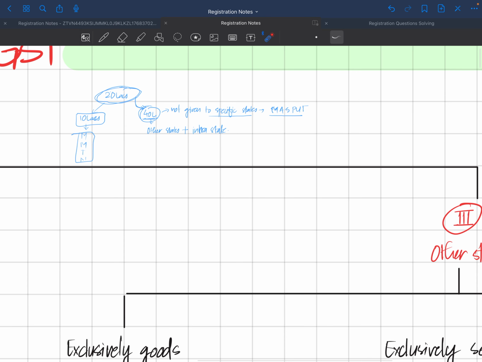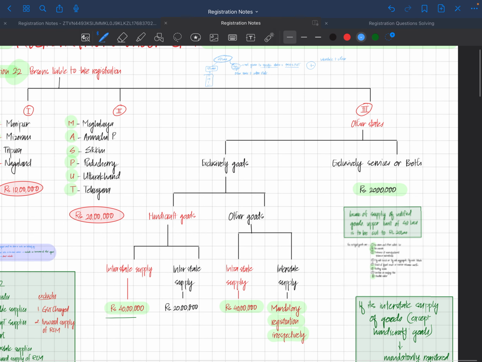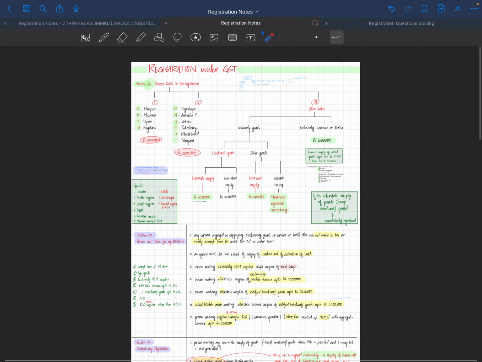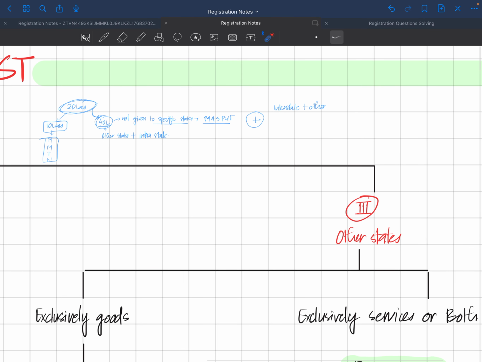And then after deriving it all, we have a last part. If a person is engaged in interstate supply plus other goods, because relaxation is given to handicraft goods to do interstate supply without being registered up to a limit of 20 lakhs, but here, coming back again, if a person does interstate supply plus other goods, then they must be mandatorily registered.